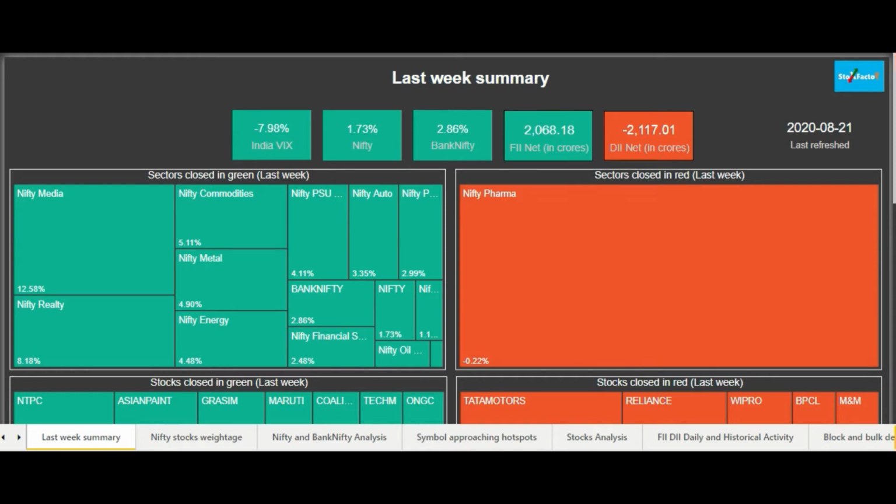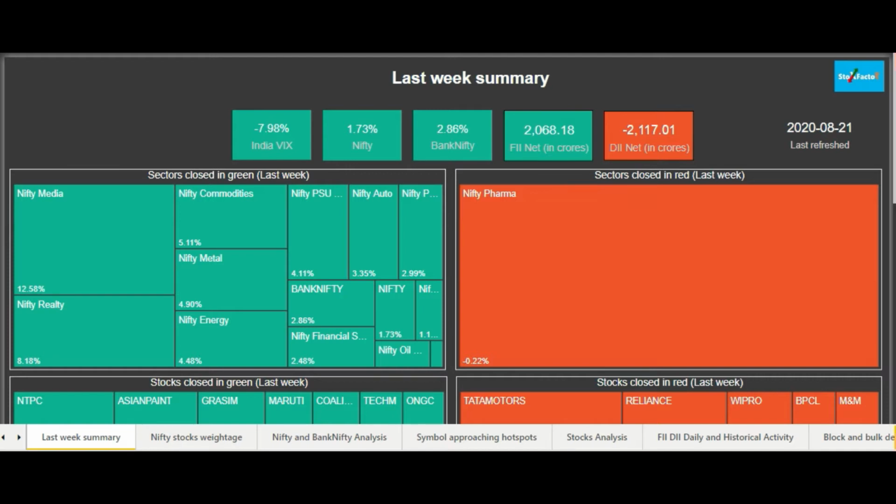If we see this box, it tells us that the India VIX reduced by 7.98% in the last week, which is actually a good sign. That's why we have shown this particular box in green. Whenever volatility falls, we will show that in green, because when the market rises and the volatility falls, it means that bulls are